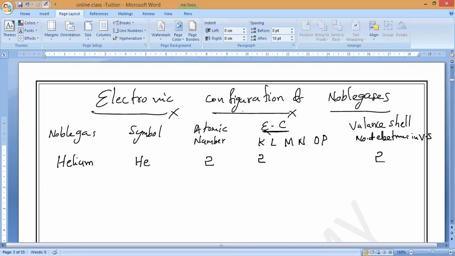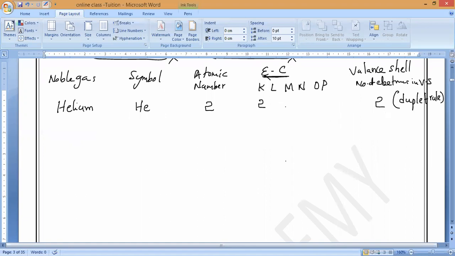So this is the only element which is stable in nature even though it has 2 electrons. That rule is called the duplet rule. Are you clear, guys? Why does helium, even though having 2 electrons, become stable in nature? How many shells does it have? Only 1 shell. It's also called the K shell. That is why it becomes stable in nature.